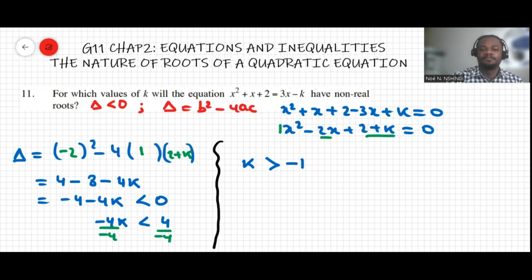Remember that whenever we multiply or divide by a negative number, the inequality symbol is reversed. Less than becomes greater than, and greater than becomes less than.